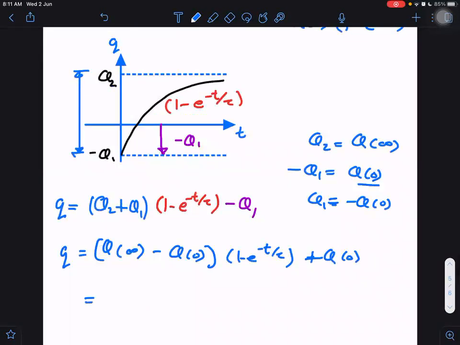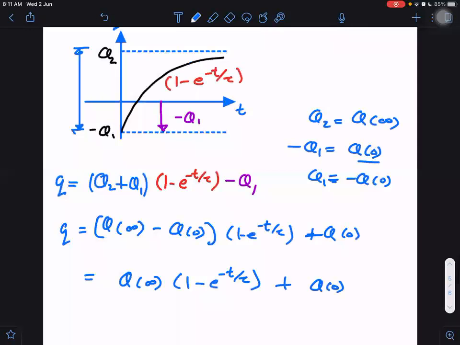Then it becomes finally Q infinity into 1 minus e raised to power minus t by tau plus Q0 into e raised to power minus t by tau. You're confusing me. It is right only. What is wrong? Plus Q0 into e raised to power minus t by tau.